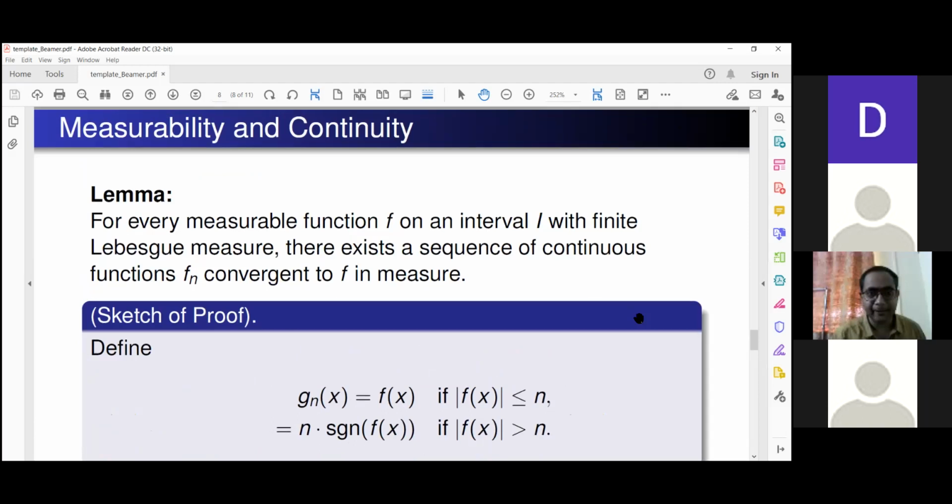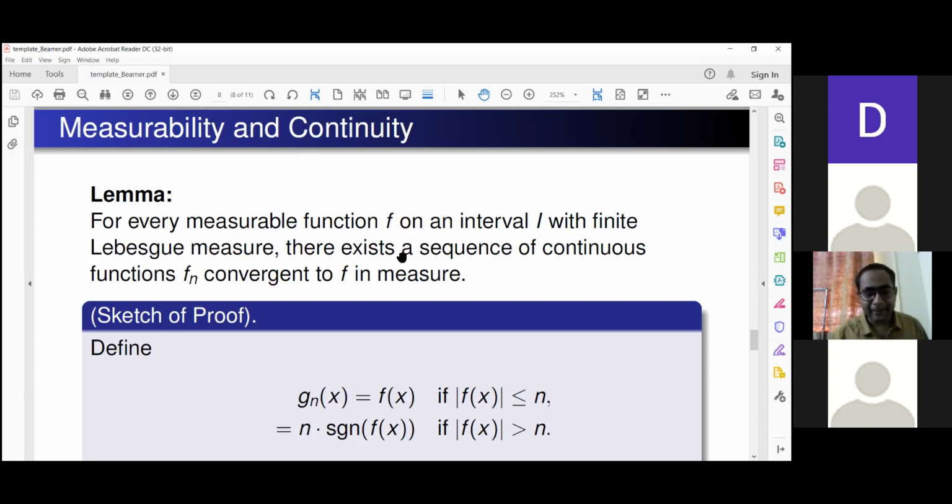As such, let me make it clear that continuity, basically in a topological space, means the inverse image of every open set is open. But the sets which we use to define the measure can contain open, closed, as well as their countable intersections, because the Borel sigma algebra allows all that.